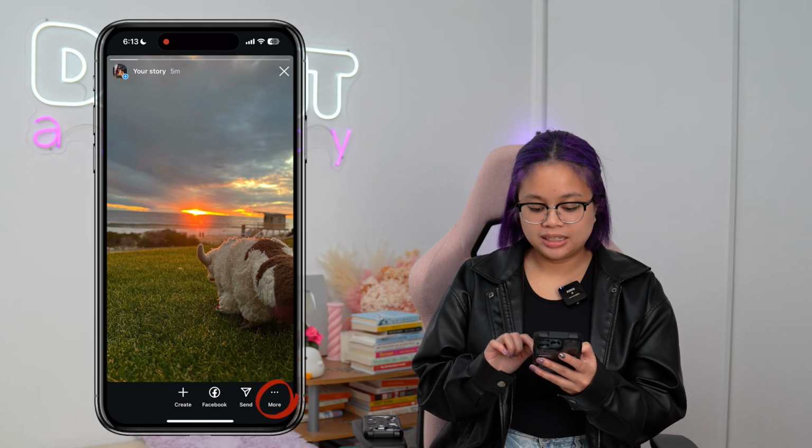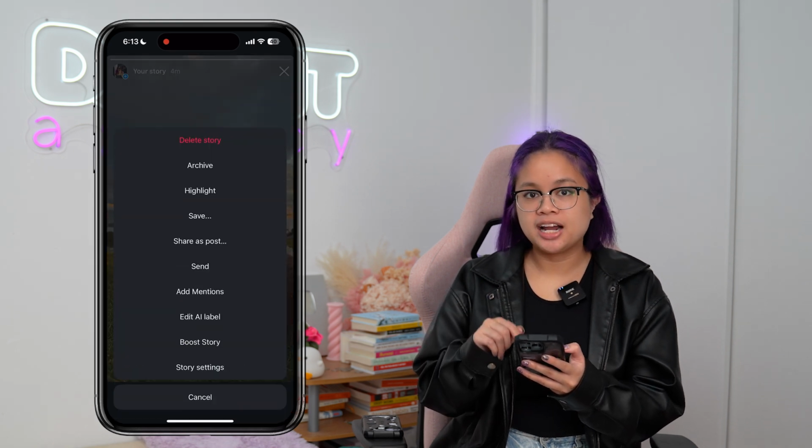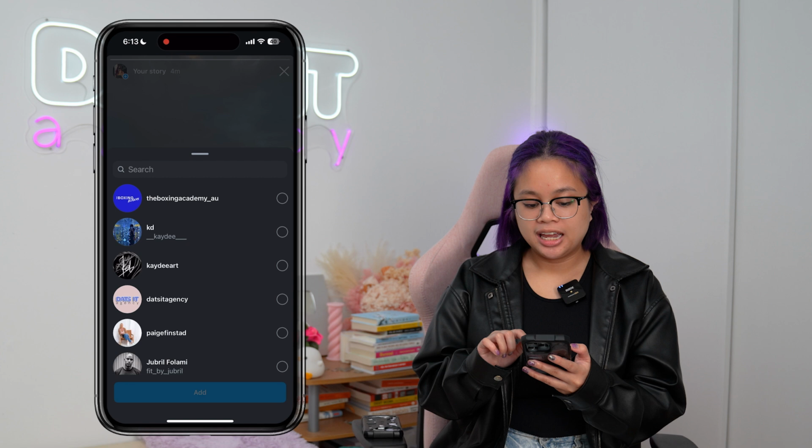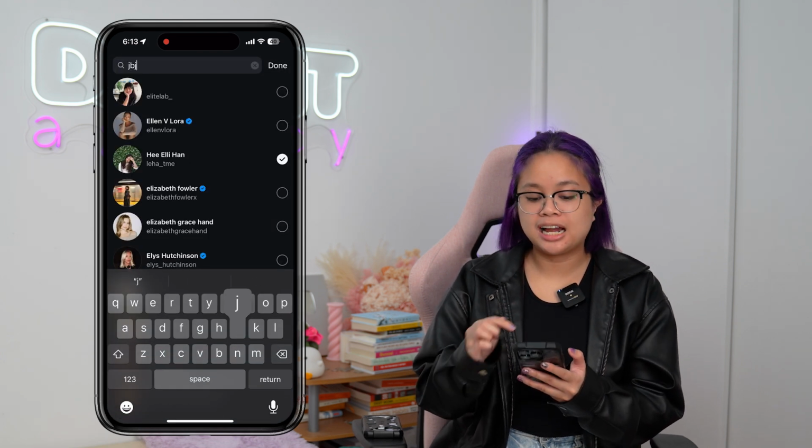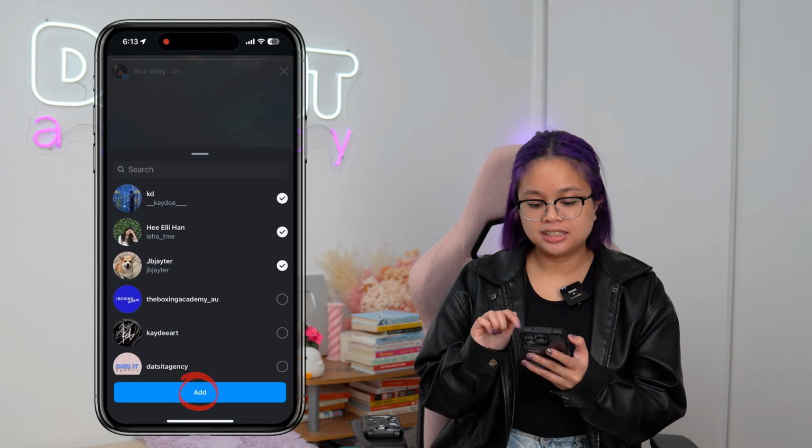What I want to do is click those three dots on the bottom right hand side and then click add mentions. Here I can then go ahead and just search and tag anyone that I forgot to add before I posted, and then just click add.